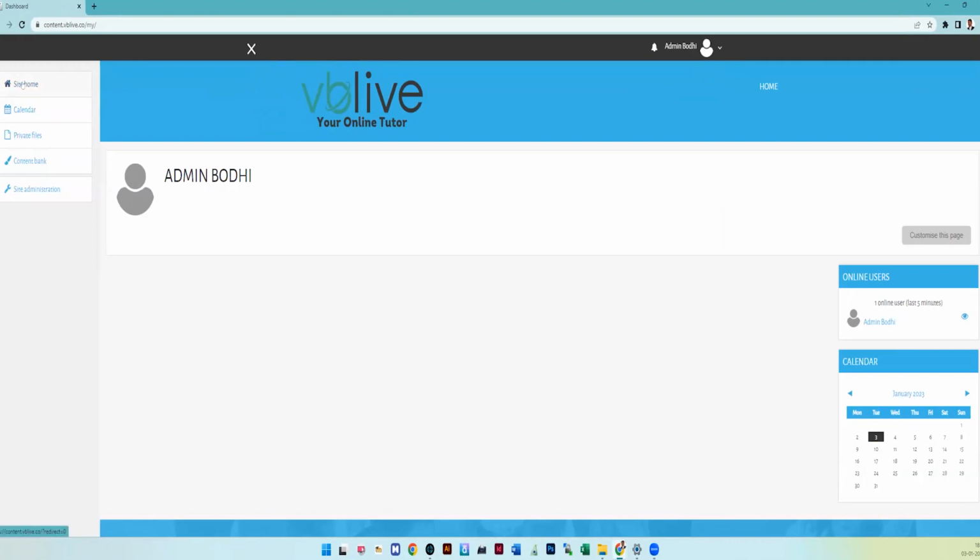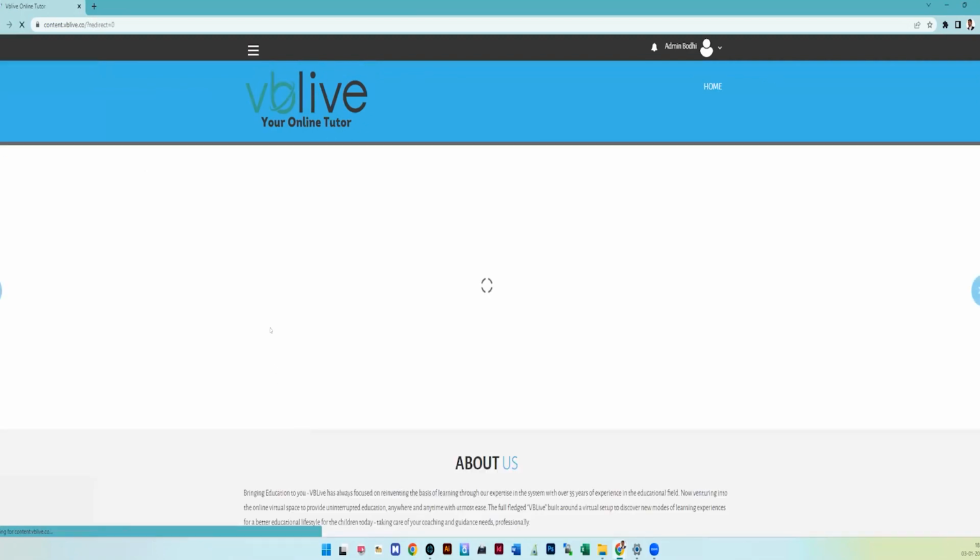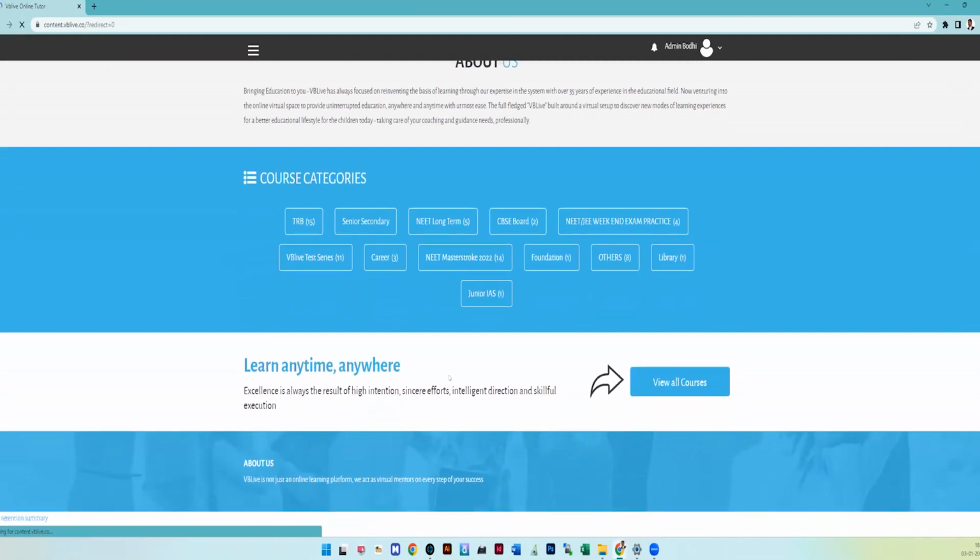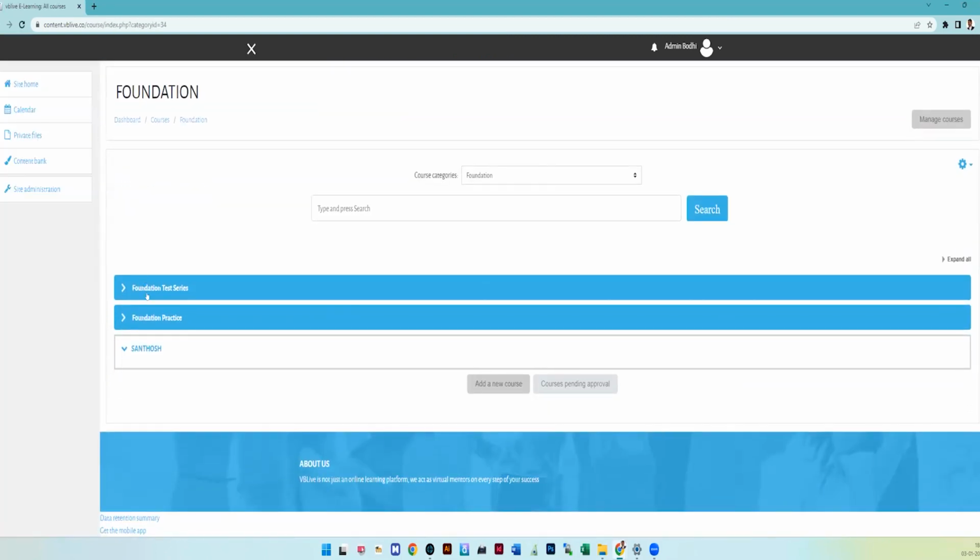on the left hand side there is a button called Site Home. When you click the Site Home button, you will get a tab called Foundation. When you click this Foundation tab, you are given three parts. Part 1 is called Foundation Test Series. Part 2 is called Foundation Practice. And part 3 is called Olympiad Games. These three parts you will get, but currently you are given Foundation Practice.